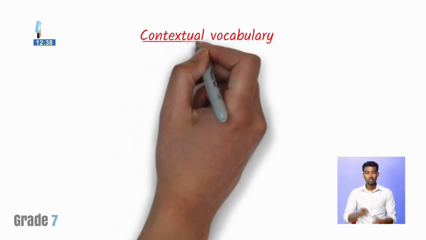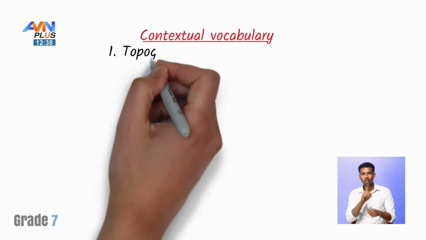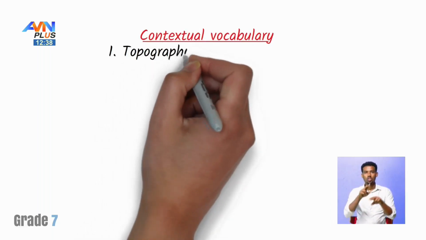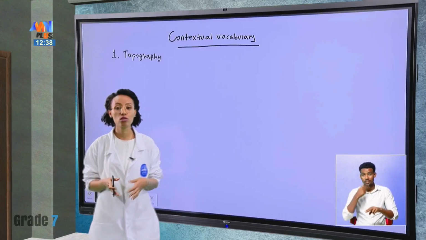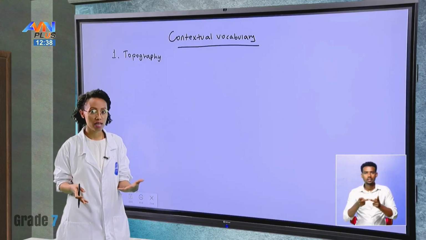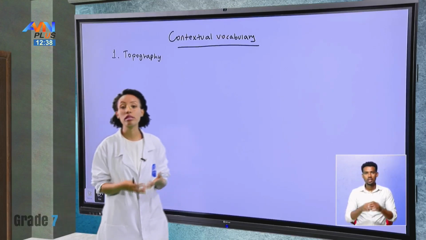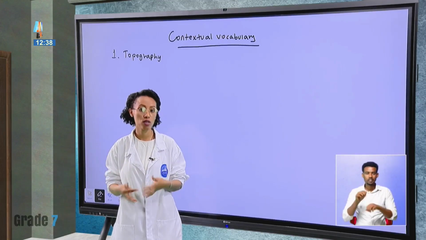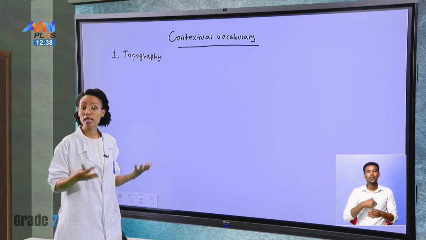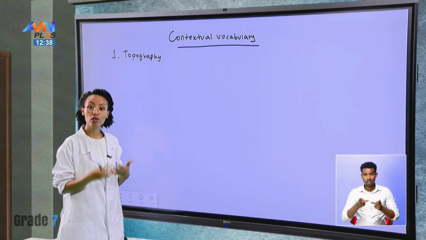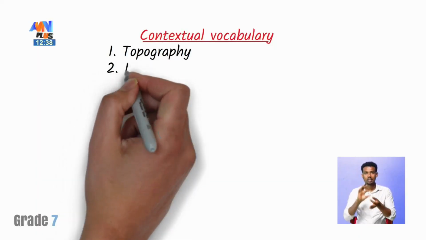The first word that we have seen last time, if you remember, was topography. We said topography is the arrangement or the placement of a land. And we gave examples by saying the topography of this mountain is amazing or beautiful or breathtaking. So we're saying the placement or the arrangement of the land. That is the meaning of topography that we have seen.